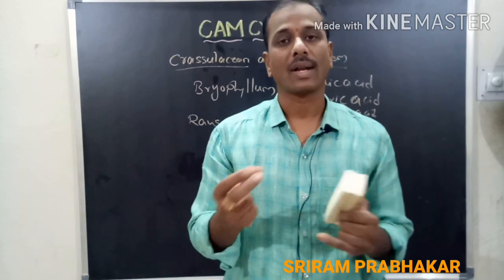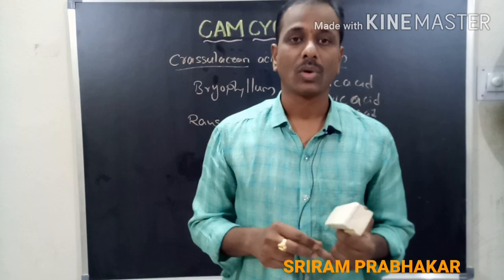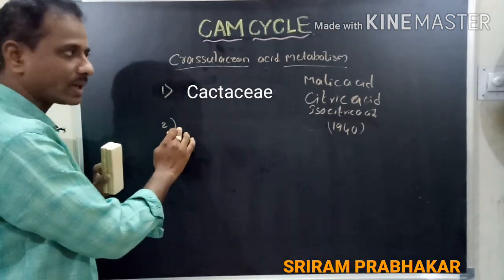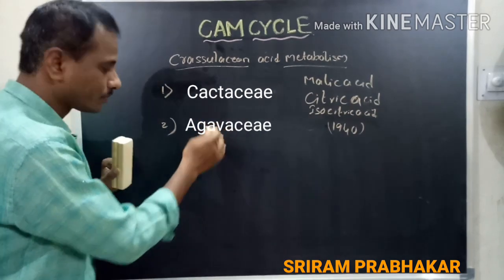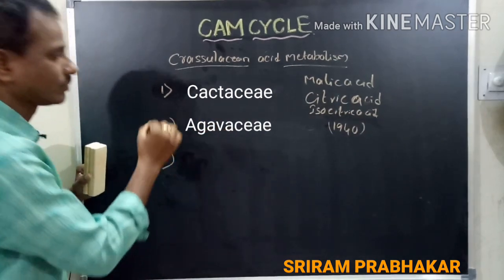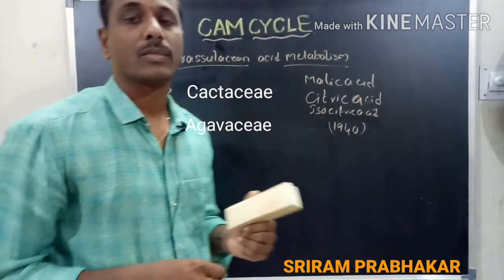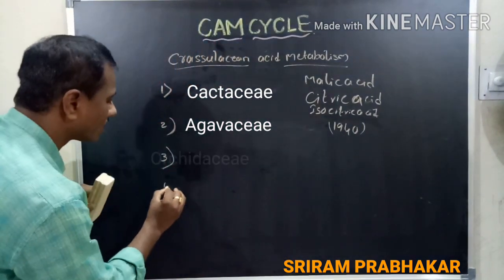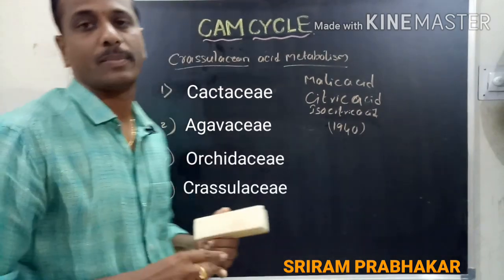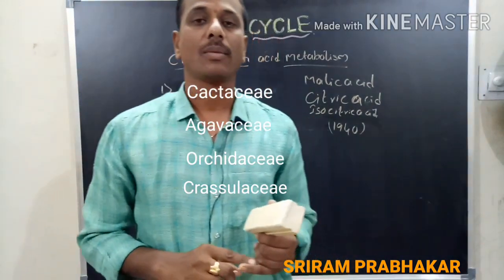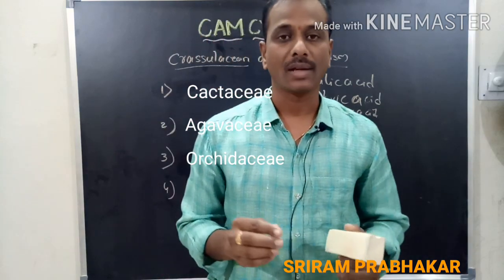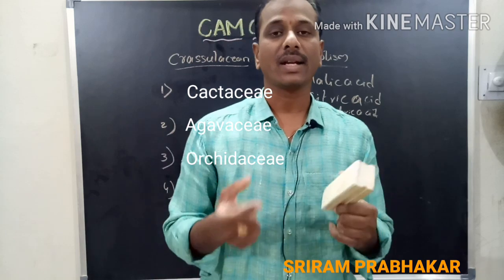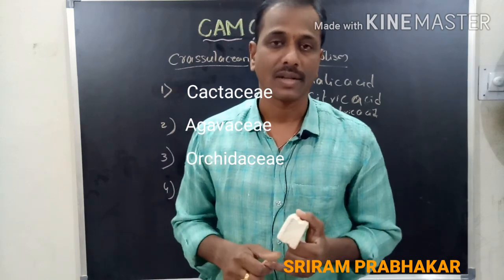Those plants are also called CAM plants: Cactaceae, Agaveaceae, Orchidaceae and Crassulaceae. These are several families consisting of plants, and all of them are CAM plants. So why do they choose this type of carbon dioxide fixation?